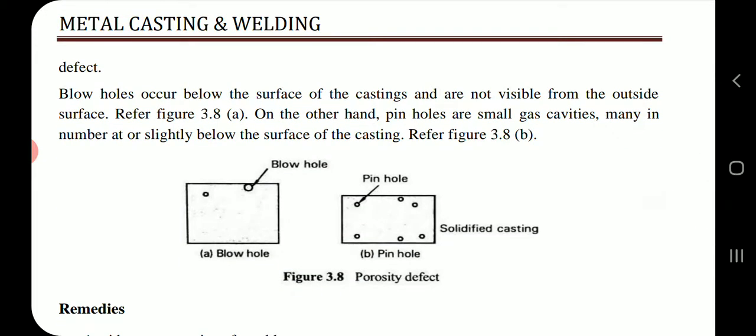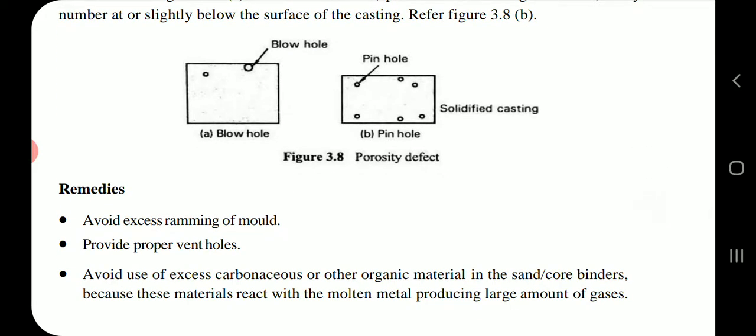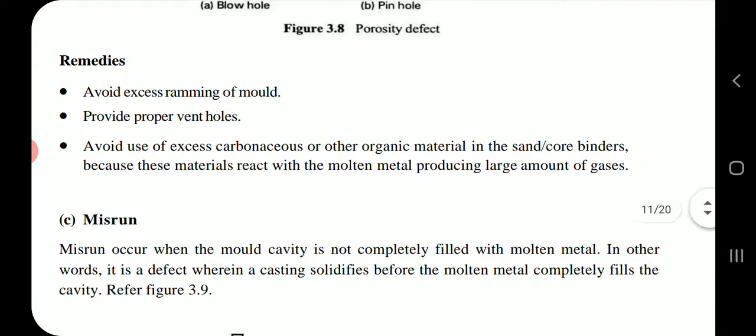Blowholes occur below the surface of the castings and are not visible from the outside surface. Refer figure. On the other hand, pinholes are small gas cavities, many in number, at or slightly below the surface of the casting, as shown in figure. Remedies. Avoid excess ramming of the mold. Provide proper vent holes. Avoid use of excess carbonaceous or other organic material in the sand or core binders, because these materials react with the molten metal, producing large amount of gases.